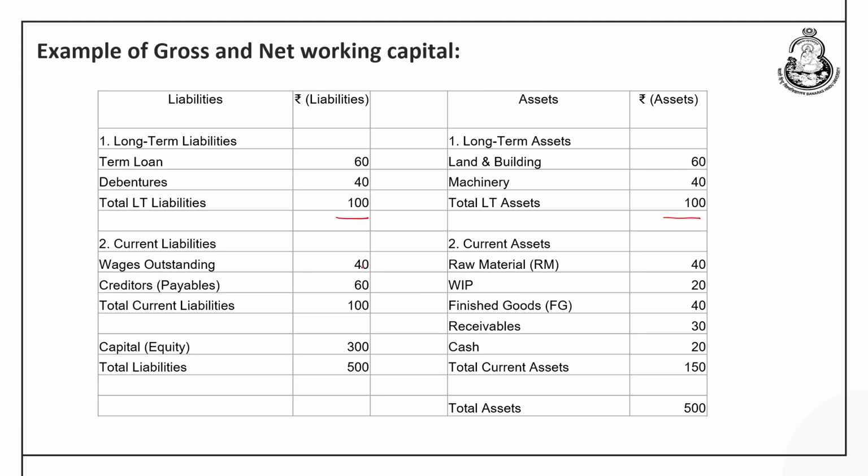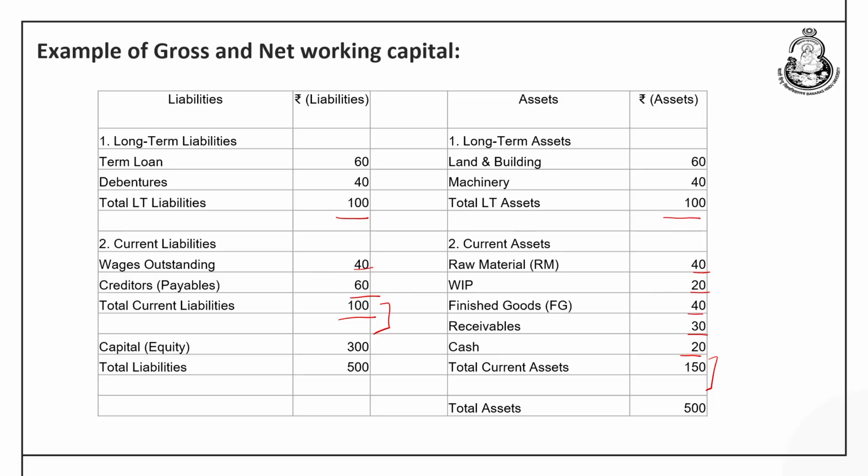Then current liability which includes the wage outstanding to the extent of 40, creditors 60. So, total current liability comes out to be 100, whereas the current asset comprises of raw material, work in progress, finished goods, receivable and the cash. So, total current asset is 150, whereas the current liability is only 100.